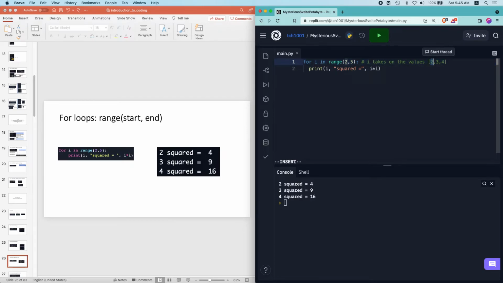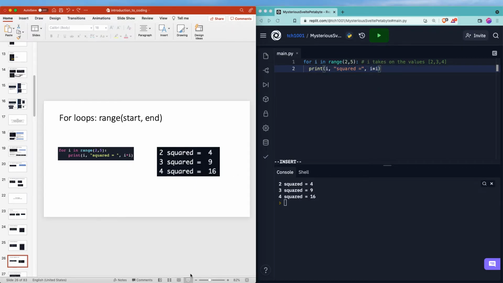So in the first iteration i equals 2, so that will print 2, and I print these words over here, and print 2 times 2, which is 4, right? And then the next iteration i takes on the value 3, so it will print 3, it prints these words over here, and it'll print 3 times 3, right? And the next iteration it takes on 4, so you print 4, then it prints these words over here, and you print 4 times 4.